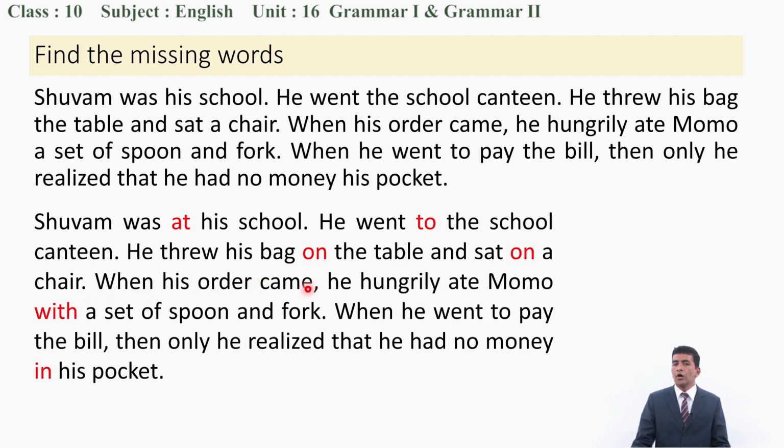When his order came, he hungrily ate momo with a set of spoon and fork. When he went to pay the bill, then only he realized that he had no money in his pocket. These words, at, to, on, with, in, they were missing. And whenever such words are missing, we experienced how strange the sentences sound, how incomplete the sentences sound.